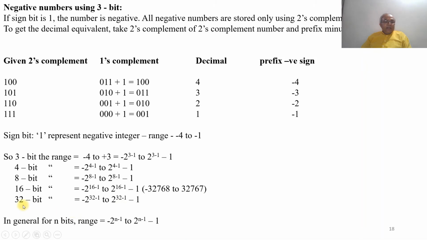Similarly, for a 32-bit range, it is minus 2 to the power of 32 minus 1 to plus 2 to the power of 32 minus 1 minus 1. In general, for an n-bit number, the range is minus 2 to the power of n minus 1 to 2 to the power of n minus 1 minus 1.